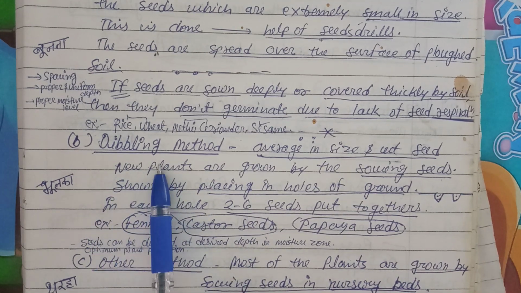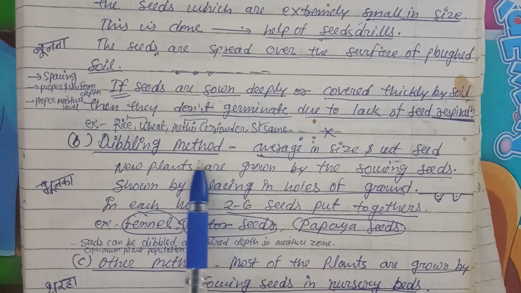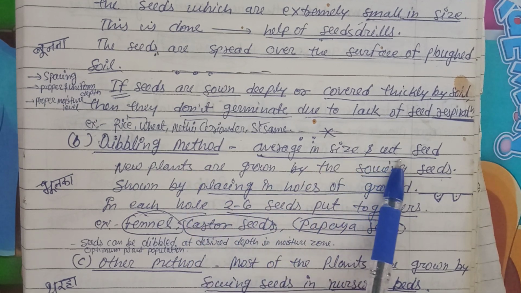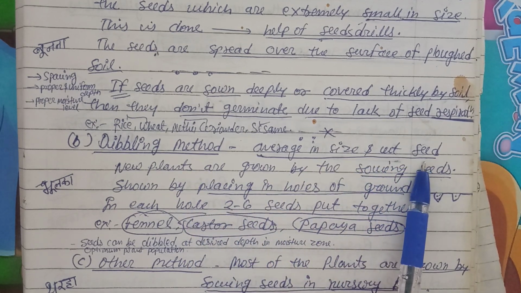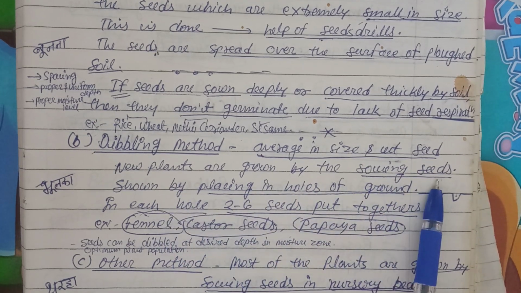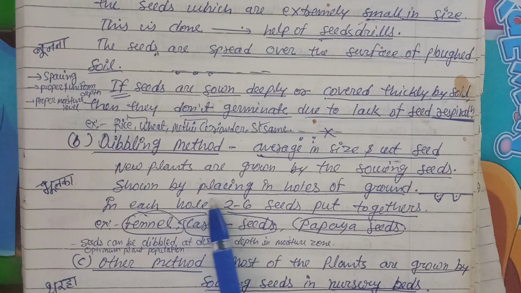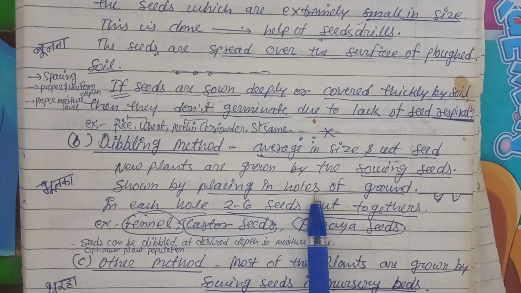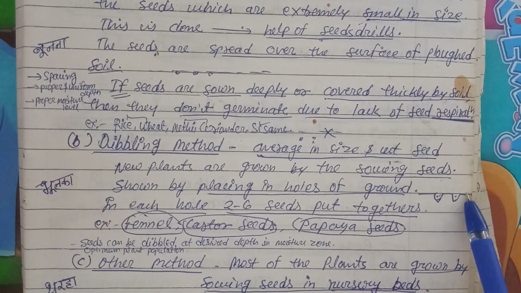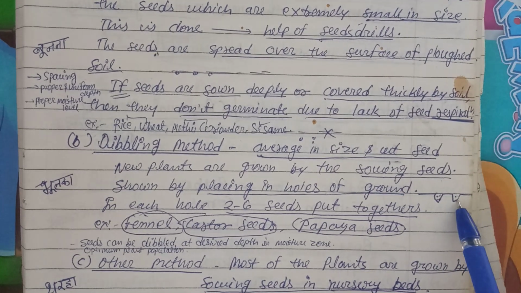The second method is the dibbling method. Dibble the seeds in holes. Dibbling, so seeds of average size and weight can be used by this method. New plants are grown by sowing seeds placed in holes in the ground. There will be different holes, and in those we are going to sow the seeds.